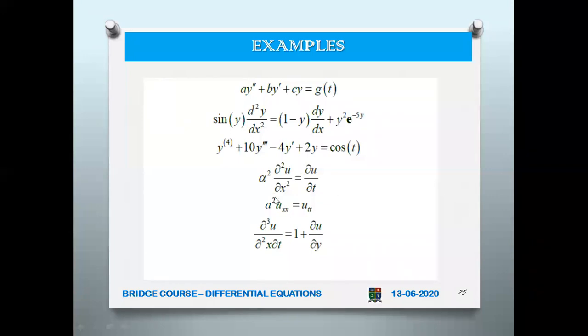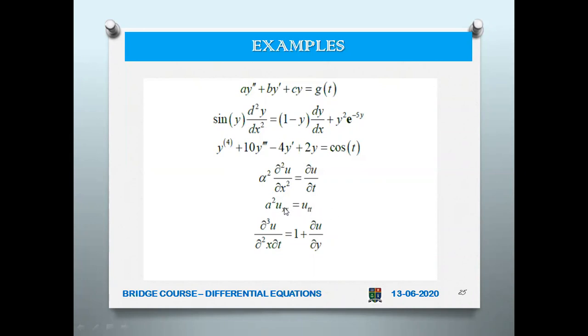So here the last three are partial differential equations. Alpha squared dou squared u by dou x squared equal to dou u by dou t. And this is actually u suffix x, a representation of partial differential equation. That is, u is differentiated twice with respect to x, and here u is differentiated once with respect to t. That is, u depends upon more than one variable, x comma t.